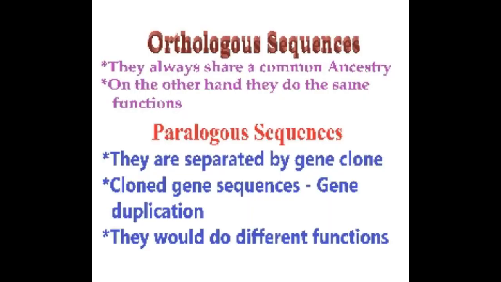When you are going for a comparative genomic study, we have to understand two terms. Let us see what those two terms are. The two important terms we have to understand in comparative genomics are, first, orthologous sequences. What are these orthologous sequences? They are sequences that share a common ancestry.